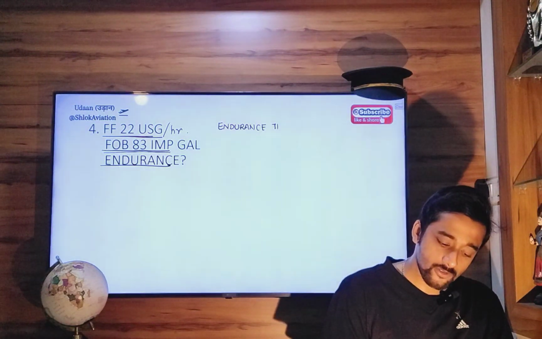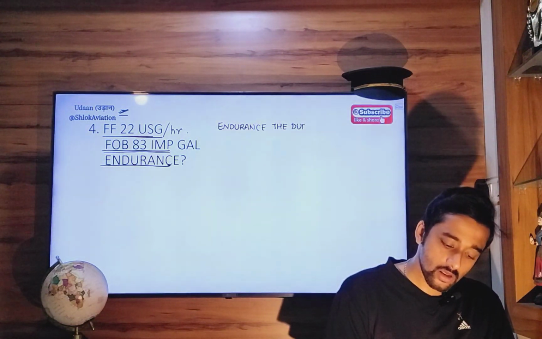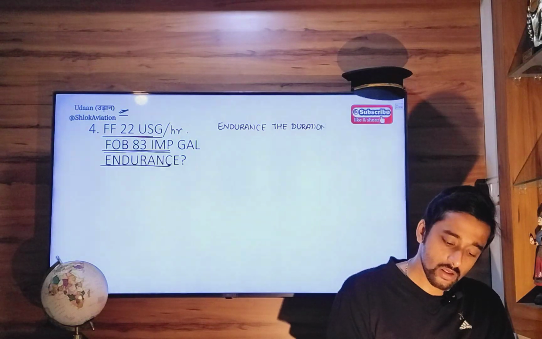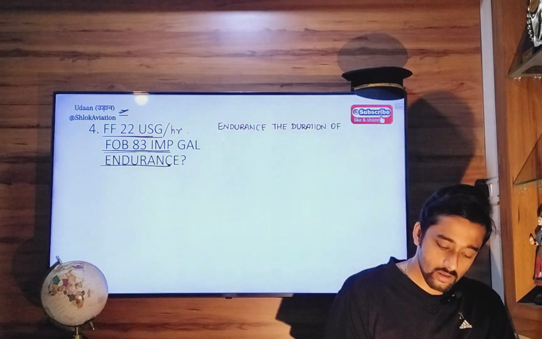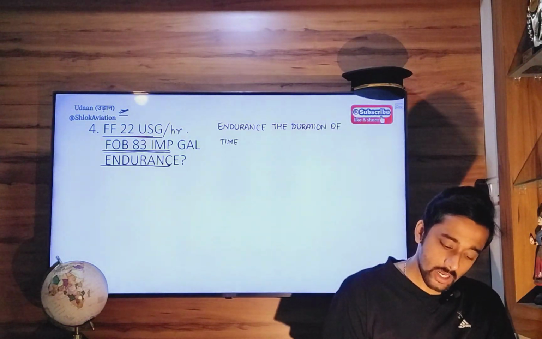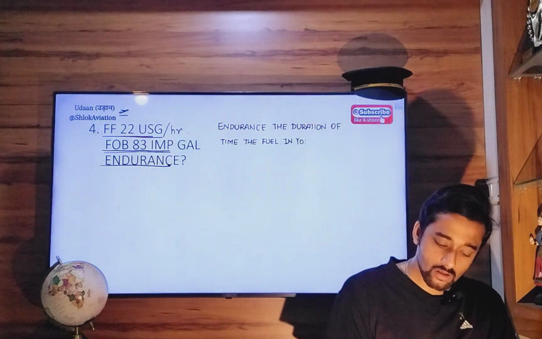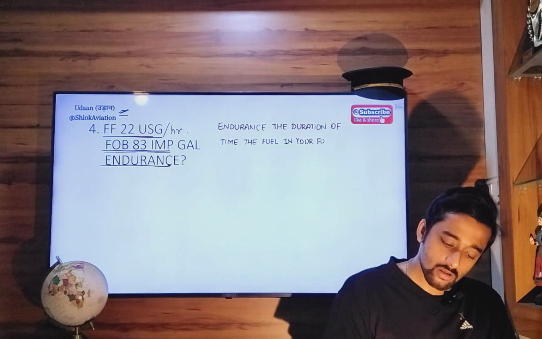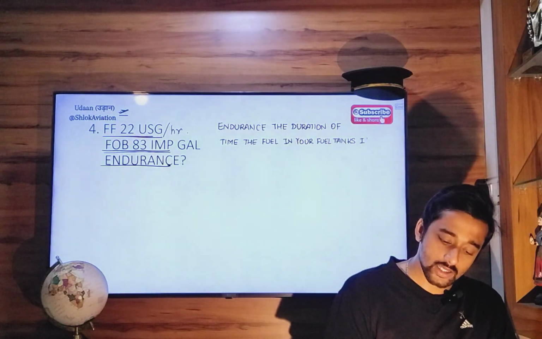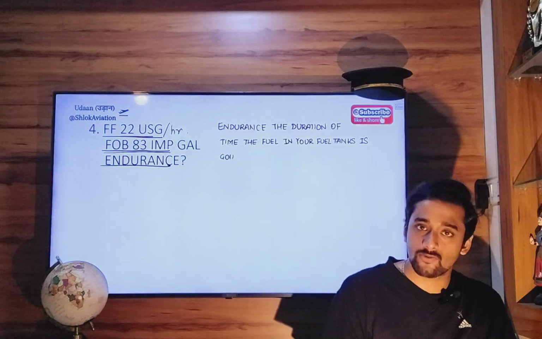the duration of time the fuel in your fuel tanks is going to last. 4 hours, 5 hours, whatever.